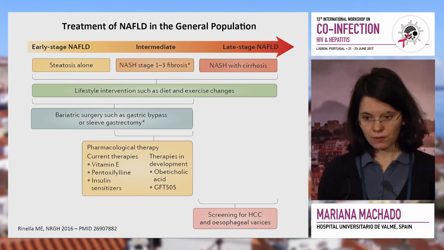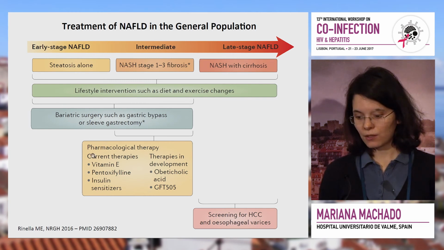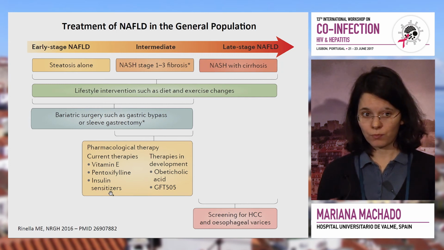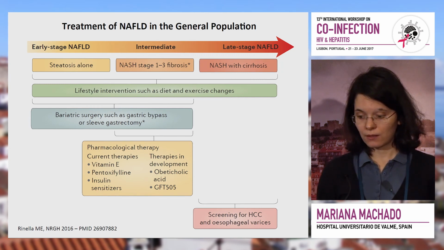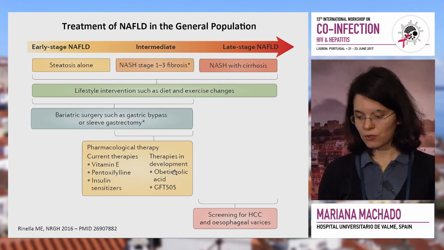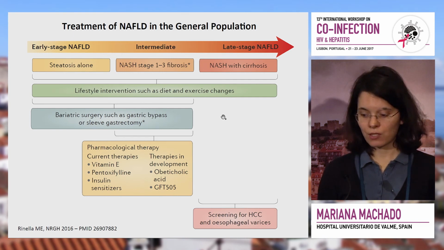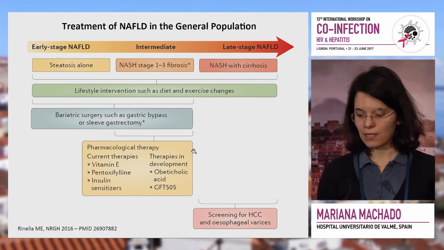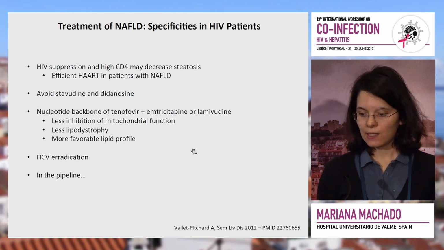There is still not a good therapy for them, though there are some data on vitamin E and insulin sensitizers that do not stop fibrosis progression, and there are several drugs now being studied. The most advanced ones are obeticholic acid and elafibranor, and of course patients with cirrhosis, we should screen them for HCC and esophageal varices. But what about NAFLD in the HIV patient?